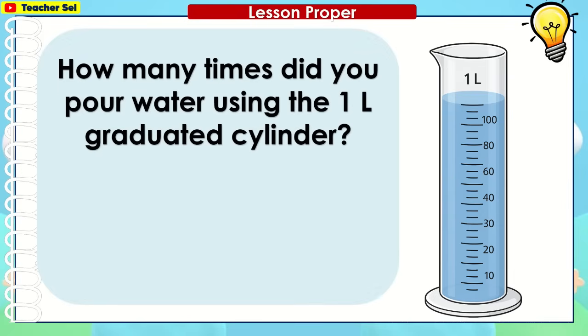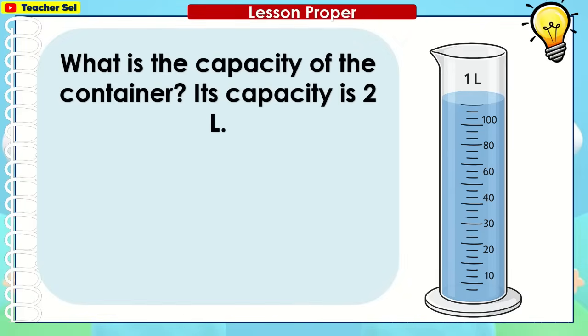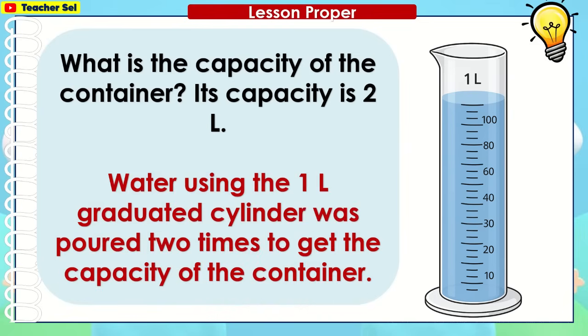How many times did you pour water using the 1 liter graduated cylinder? We poured the water using the 1 liter graduated cylinder twice or 2 times. What is the capacity of the container? Its capacity is 2 liters.